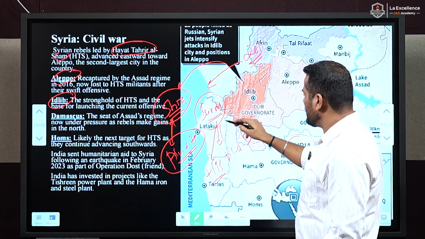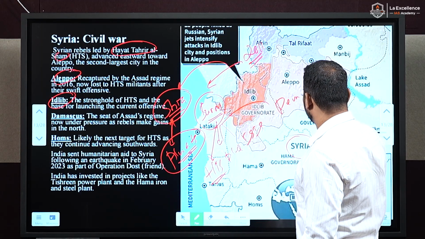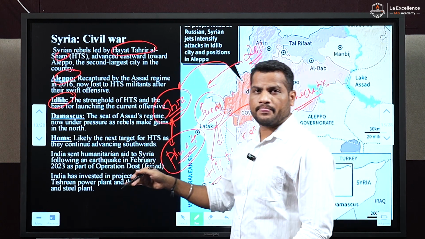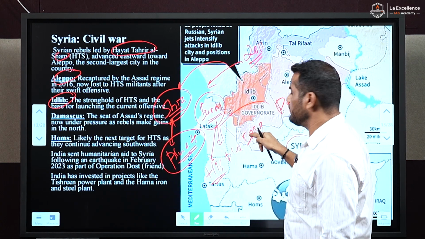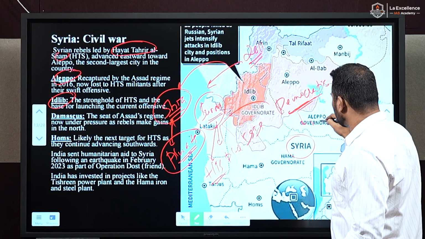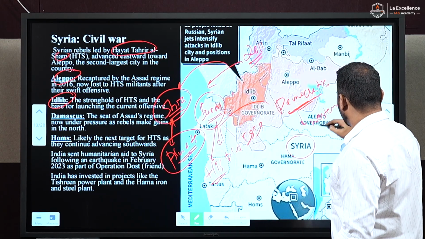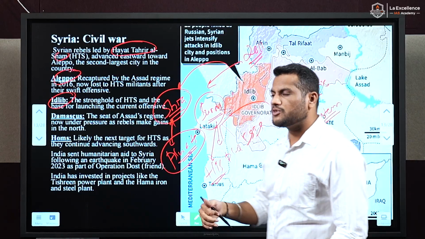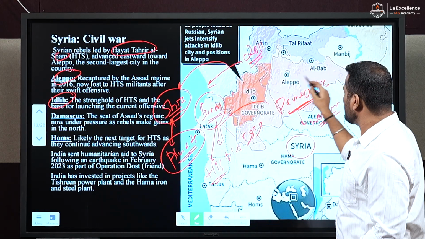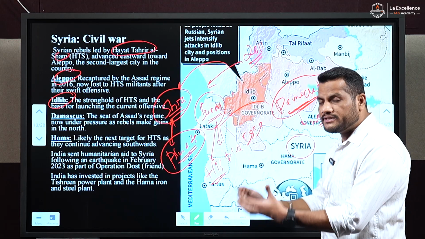And also democratic forces belonging to the Sunni community are involved in this civil war. These democratic forces are backed by Western governments like USA, UK. These countries backed the democratic forces to establish a government.